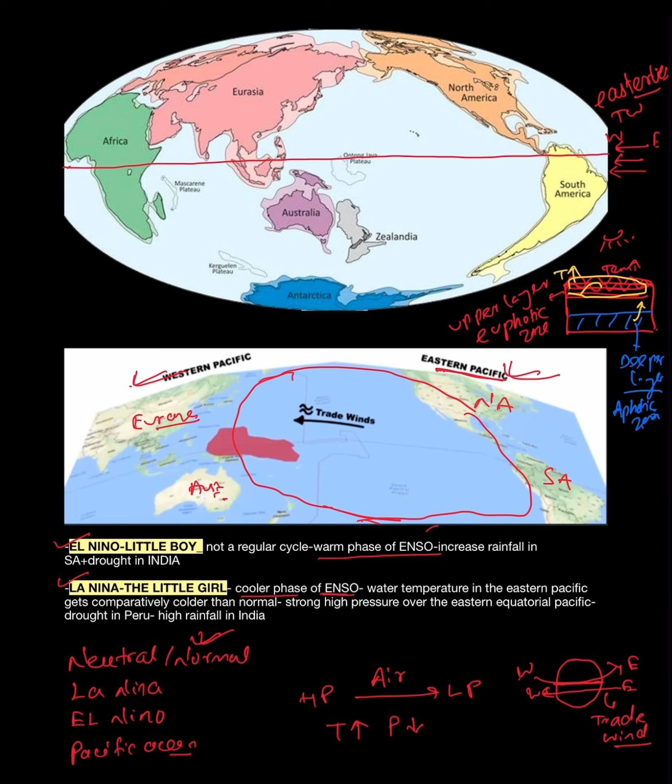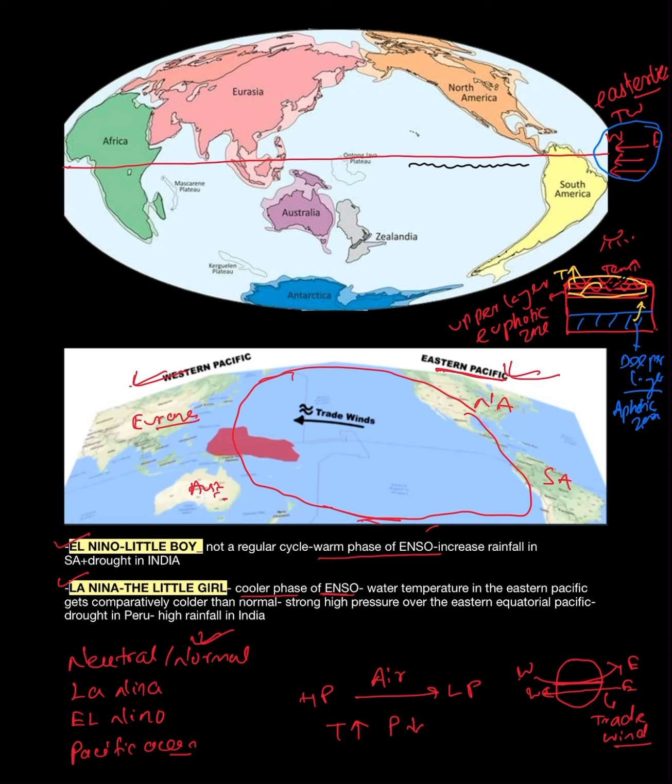So in this case, as we know, there is a larger amount of warm water in the upper layer of the surface. We can say the upper layer of the ocean, which is the Pacific Ocean, is getting warmed because of the intense heating effect of the sunlight. But now the question is, as you can see here, the trade wind is there.